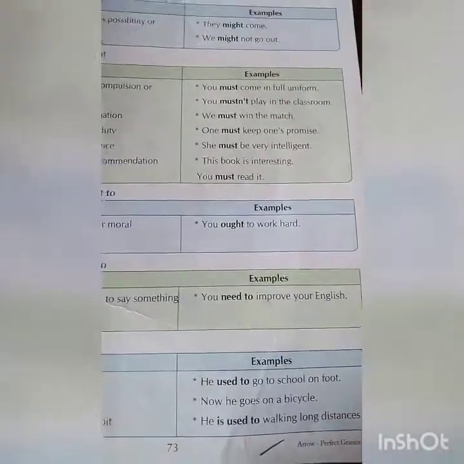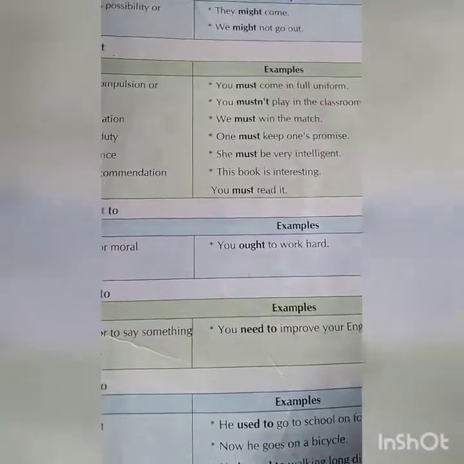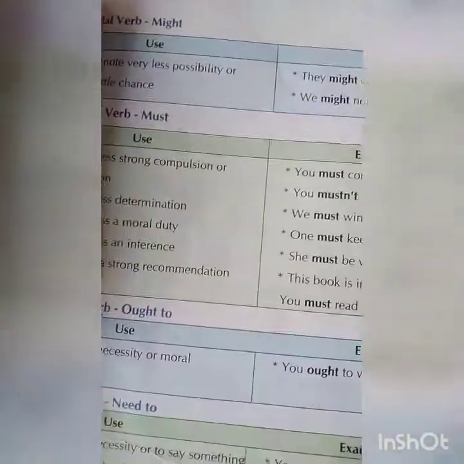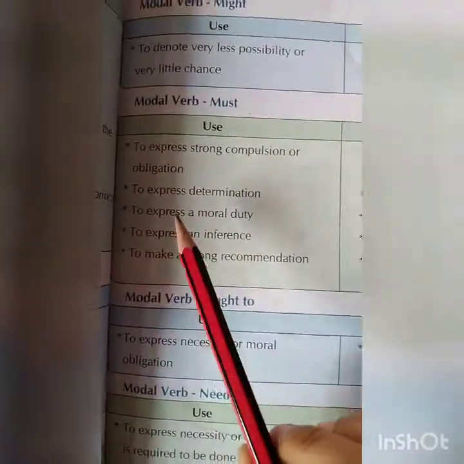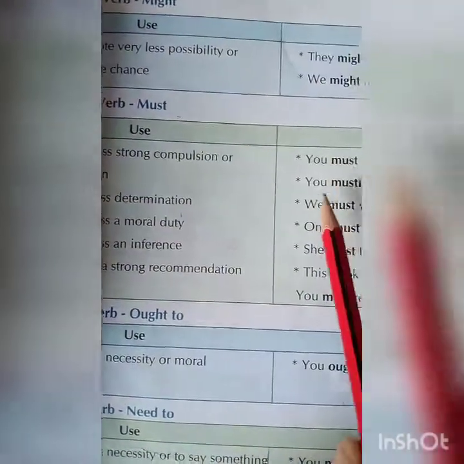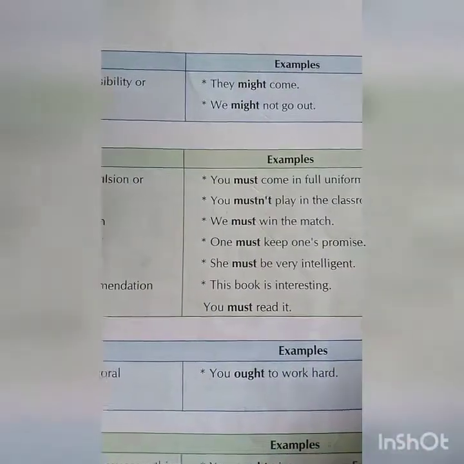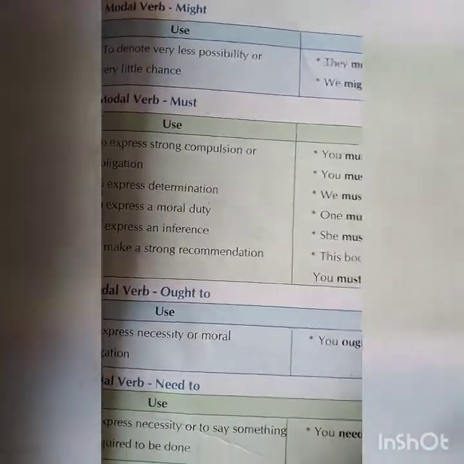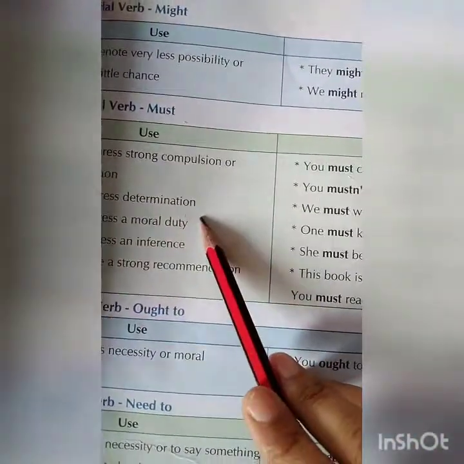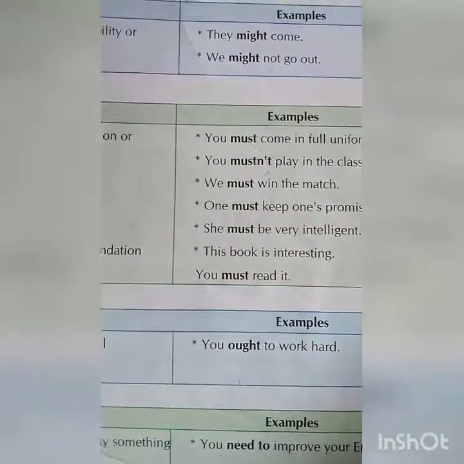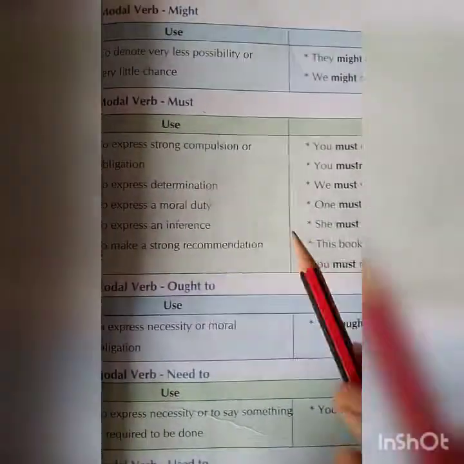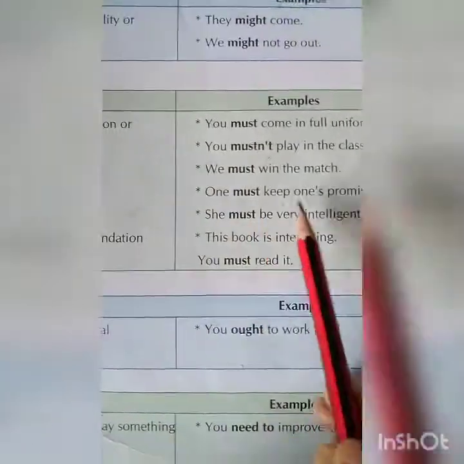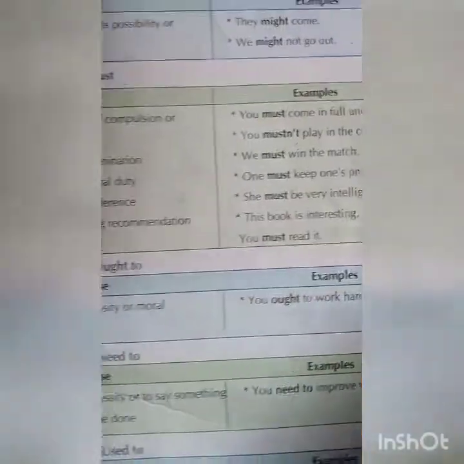Compulsion, no type of excuses. It is compulsory. At that time you have to use must. To express one more, you must not play in the classroom. Positive and negative both, must and mustn't. To express determination, we must win the match. To express a moral duty, one must keep one's promise.